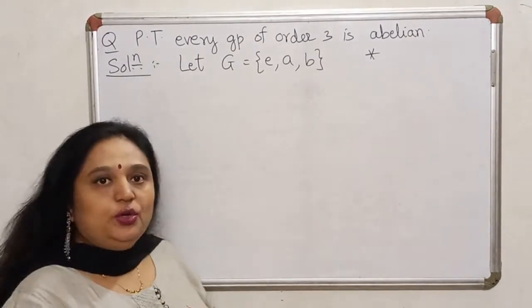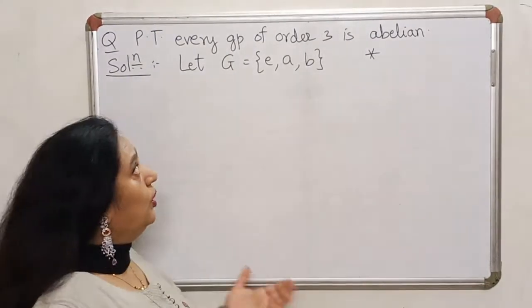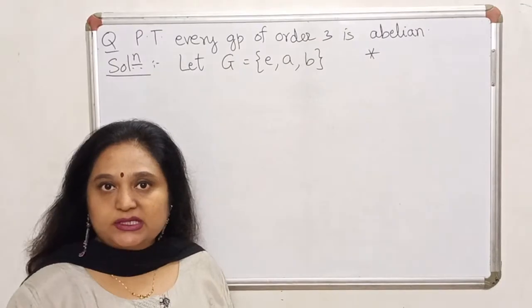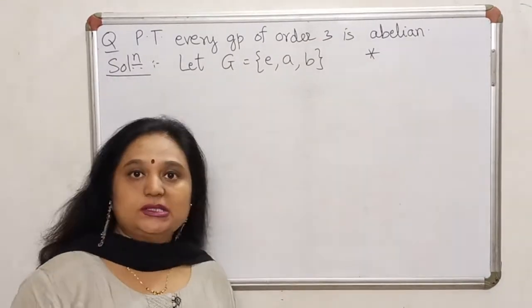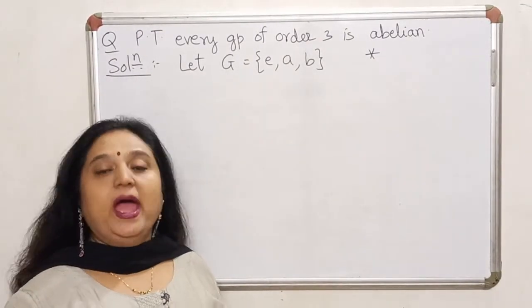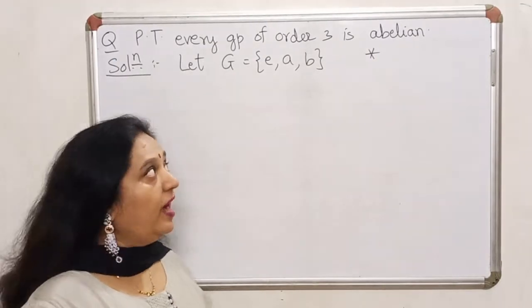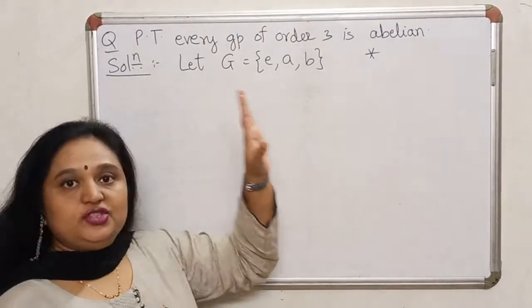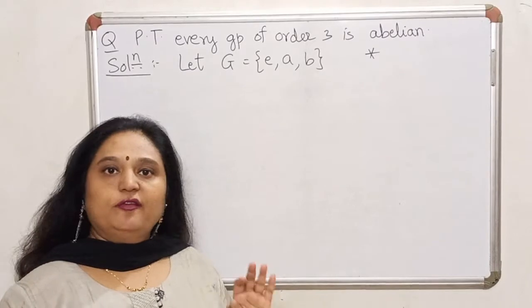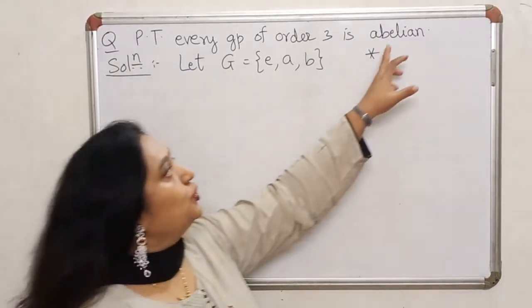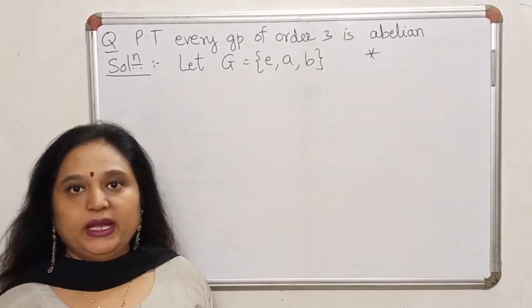And just using the fact, see, we do not know what the group is, what the elements in the group are, we do not know what the binary operation on the group is, and yet we have to prove that if G has 3 elements, from this one fact alone, it should follow that the group is abelian.